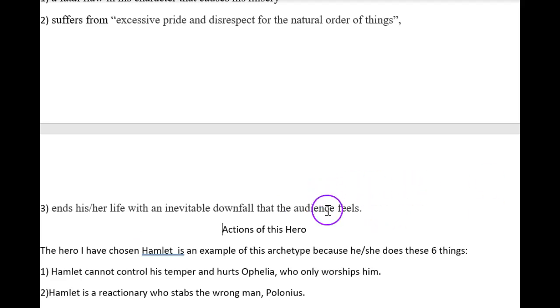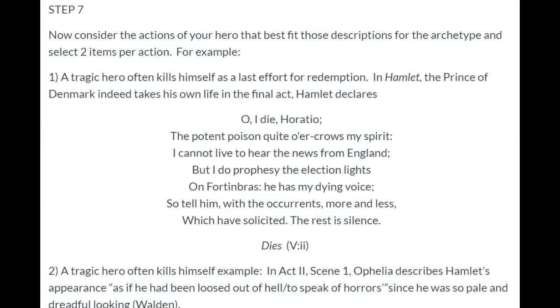Now I'm going to follow this with 2 examples of this particular event. The 2 events that I have shown are this example from the play, which takes place in Act 5, Scene 2, which is the scene where Hamlet dies.